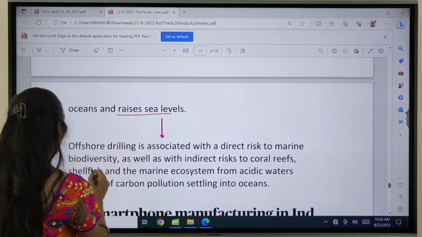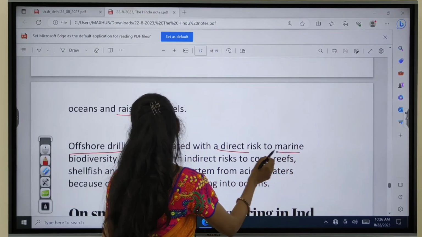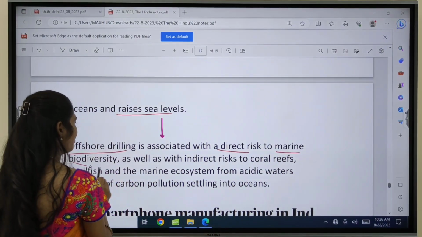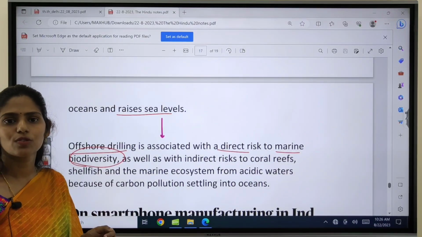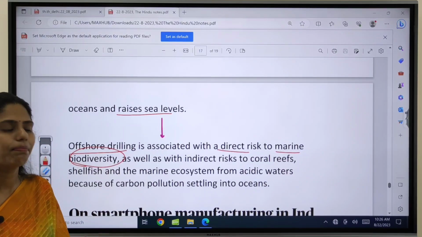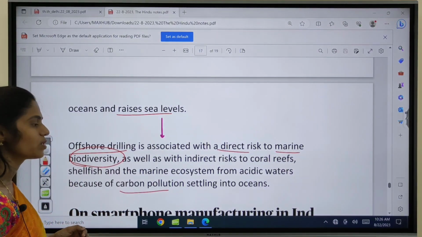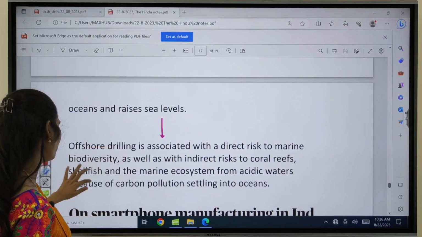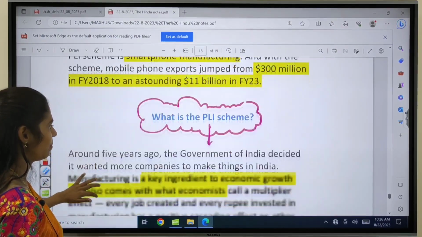And next, offshore drilling is associated with direct risk to marine biodiversity, which is also a risk, and it is because of acidic waters. Because of acidic waters, it also has a negative impact on the corals, and it also leads to increasing pollution in the oceans. So this is about this topic.